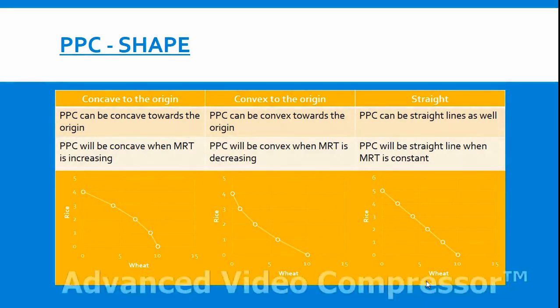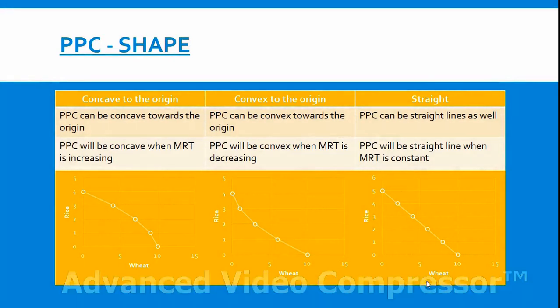The shape of PPC. PPC is generally concave towards the origin because MRT is always increasing, but it can be convex or straight as well. So PPC can be concave towards the origin, convex towards the origin, or a straight line. PPC will be concave when MRT is increasing, if MRT is decreasing PPC will be convex, and if MRT is constant, PPC will be a straight line.